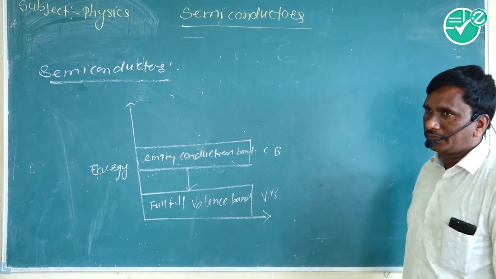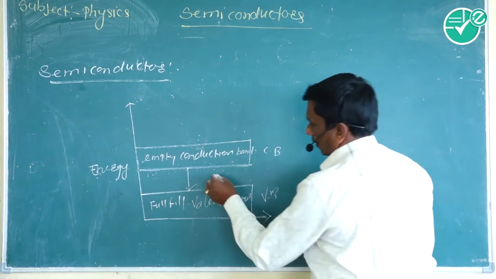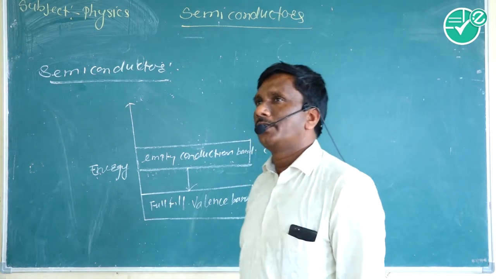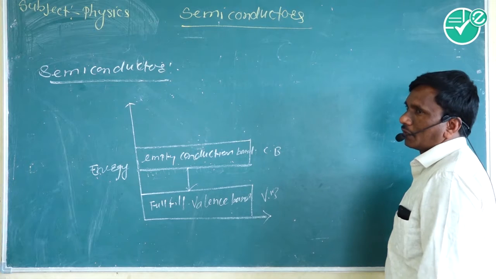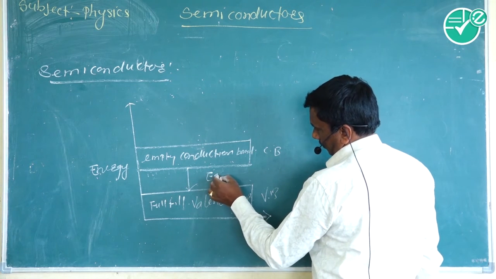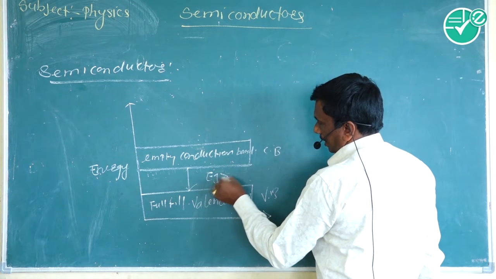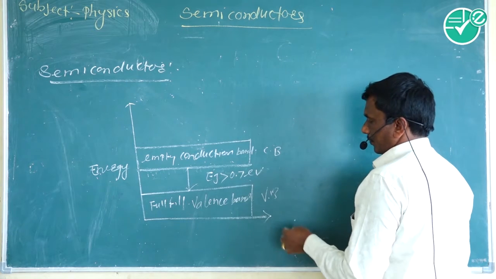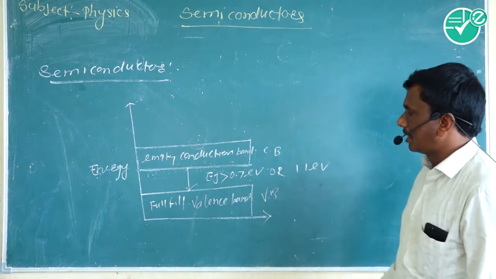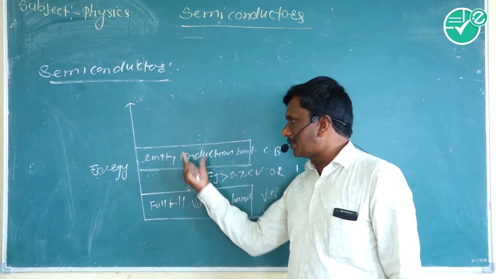For germanium, this energy gap is 0.7 electron volt, and for silicon it is 1.1 electron volts. It means that an electron needs energy greater than 0.7 electron volt for germanium or 1.1 electron volt for silicon. Below this, an electron cannot go from the valence band to the conduction band.